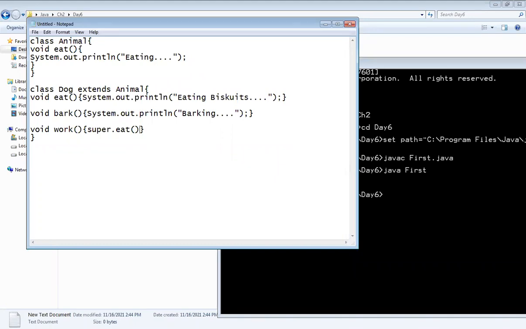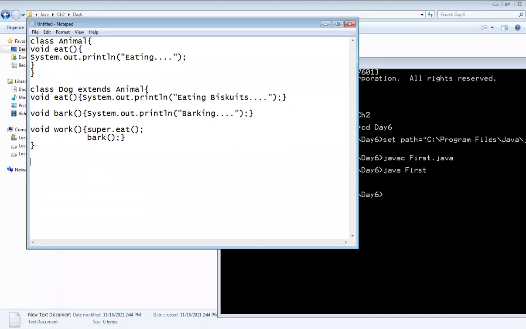So just I have taken here super dot the name of a parent class method. And after that, whatever next method you want to implement, just write over here. Like the second method is bark, so just write bark. Means whenever in the main method we call this method, simultaneously it first takes the parent class method and then the child class method, that is bark. Clear up to this?